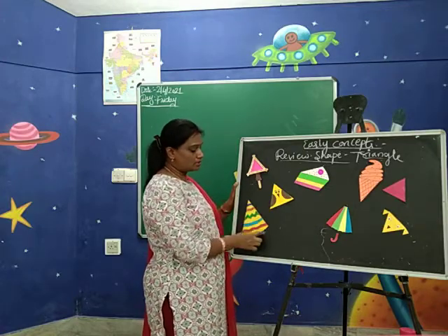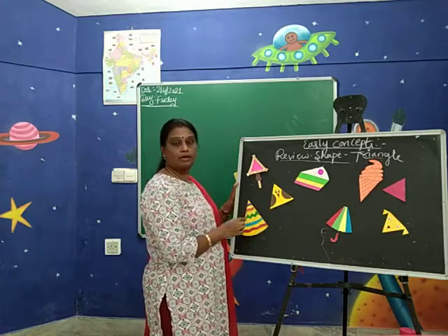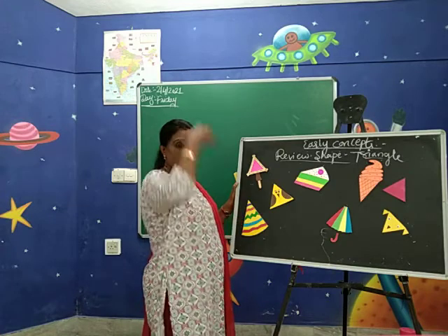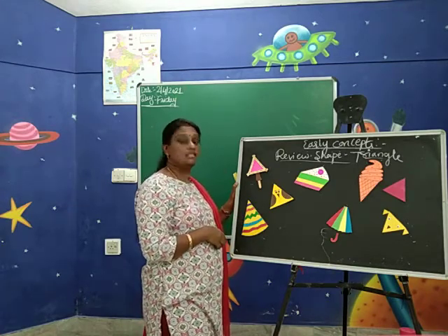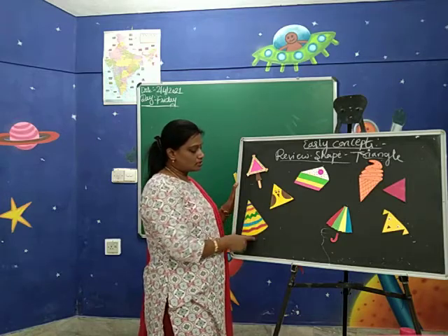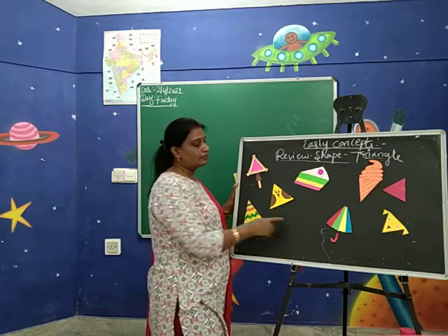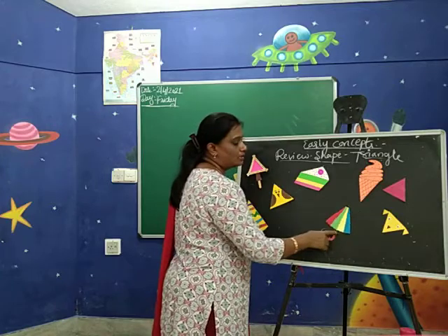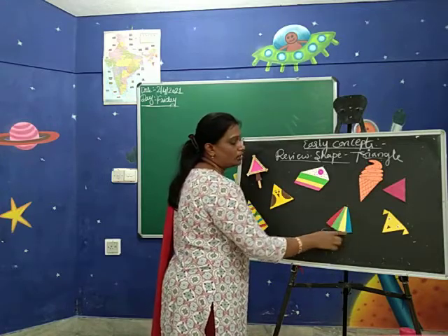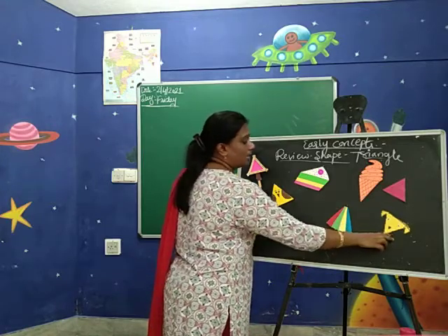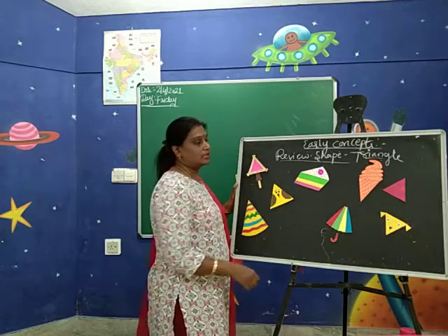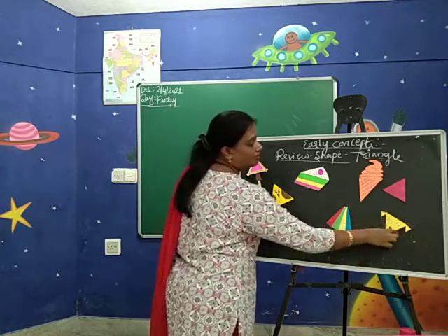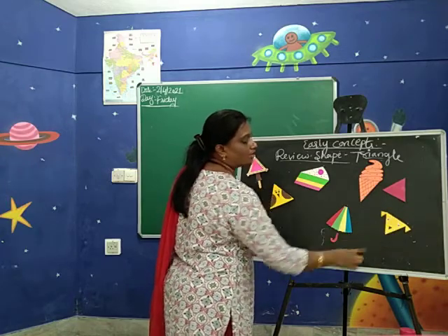Next comes this. This is the birthday cap, which you will wear for the birthday. Have you observed the shape? It's in a triangle shape. So this is also a triangle shape cap. Next, this is the umbrella. See the outer surface, you can find a triangle shape. And this is the fox face. That is some animal face that we have decorated in a triangle shape.